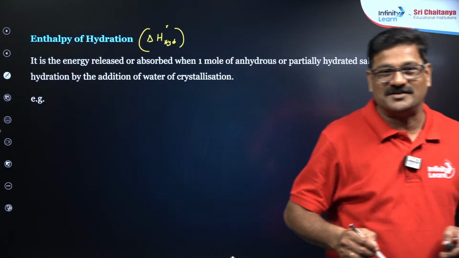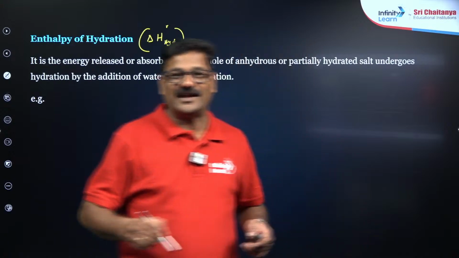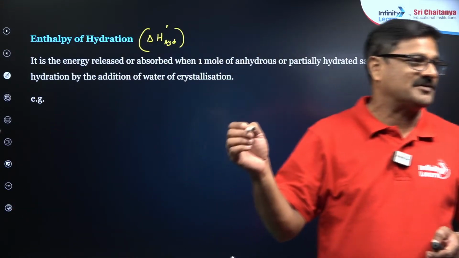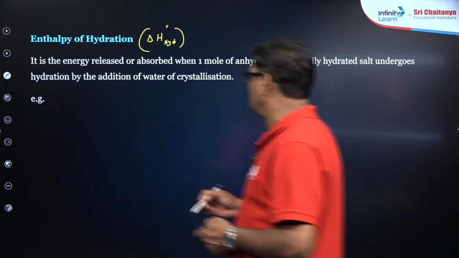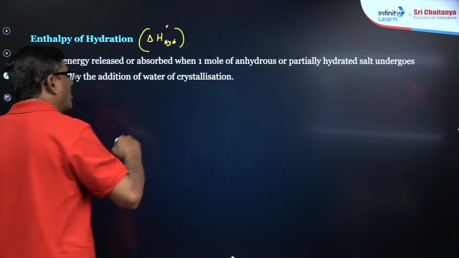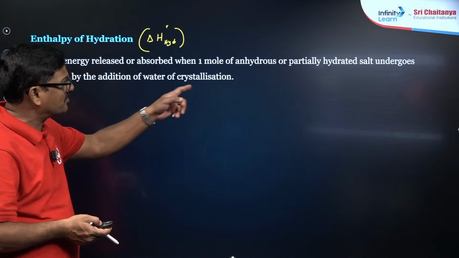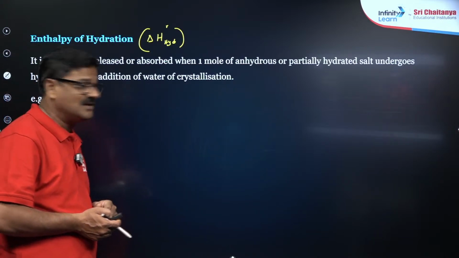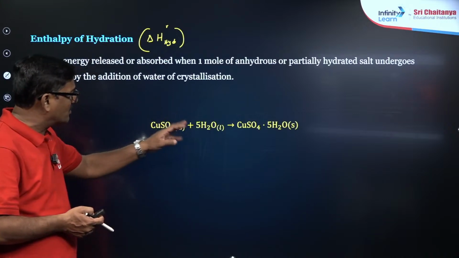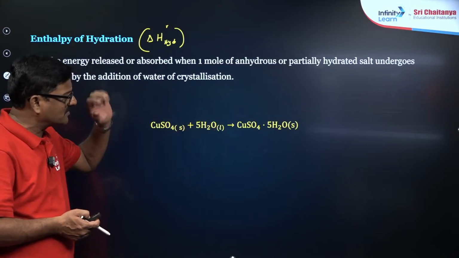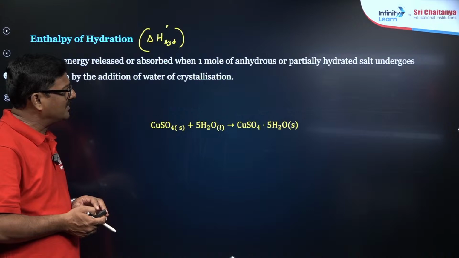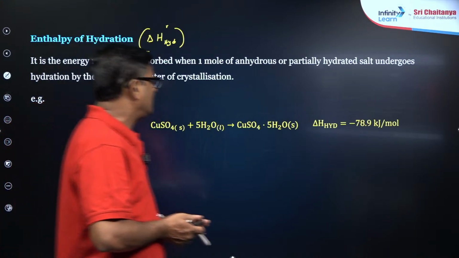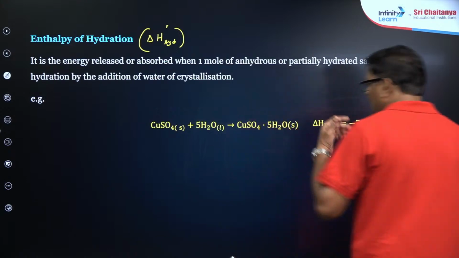What is the standard state in thermodynamics? 298 Kelvin, 1 atm pressure is called the standard state in thermodynamics. है ना? And it is the energy released or absorbed when 1 mole of anhydrous or partially hydrated salt undergoes hydration by the addition of water of crystallization. I mean to say CuSO4 plus 5H2O gives rise to CuSO4·5H2O, and it is said to be the enthalpy of hydration. Okay, and it is the amount that can be released.